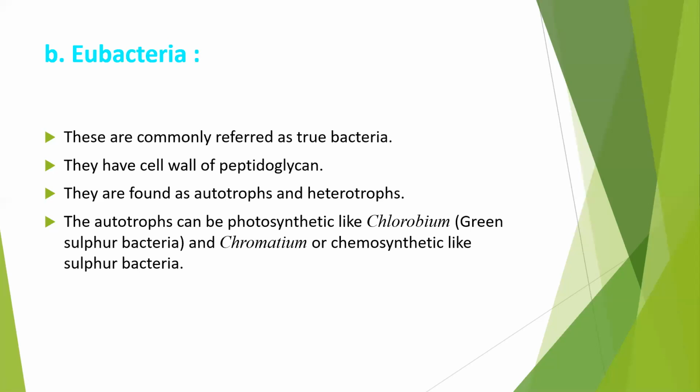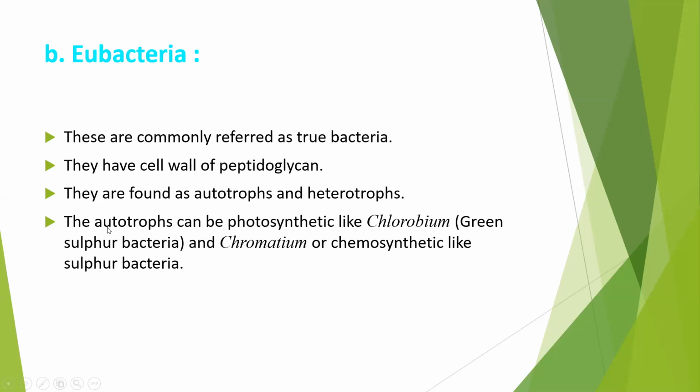The energy that is stored in the chemical bonds of hydrogen sulfide is released during this reaction. When the chemical bond between H2S breaks, energy is released. Yes, hydrogen sulfide is broken into hydrogen and sulfide, and the energy which is generated is utilized by this chemosynthetic bacteria for production of food.